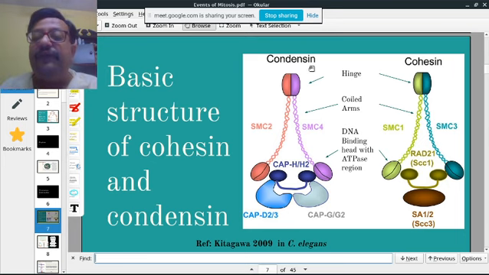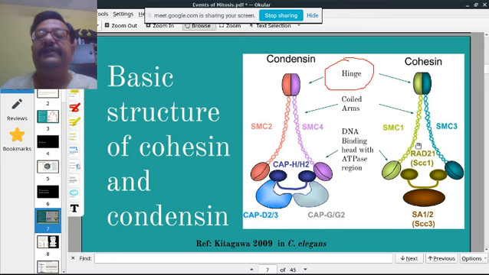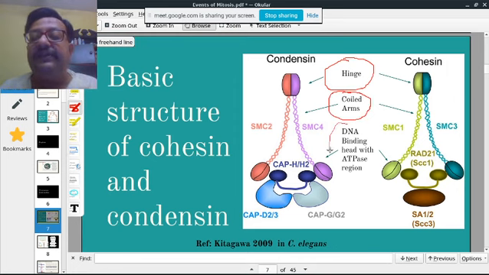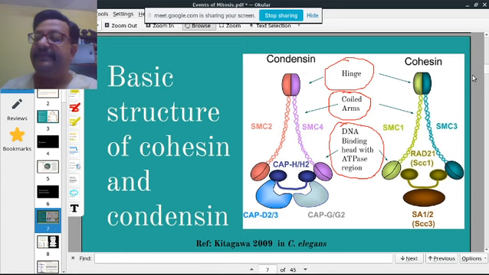So both of these have a similar structure. They have a hinge region. Then they have two coiled arms. They have a DNA binding head with ATPase region.